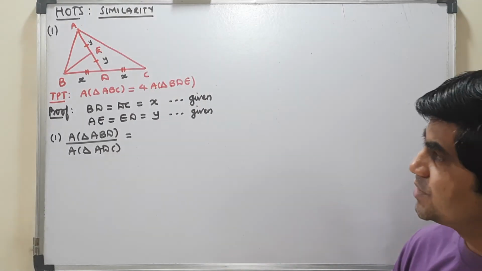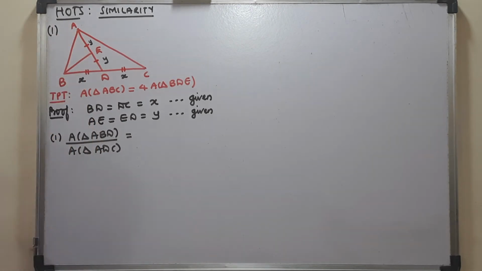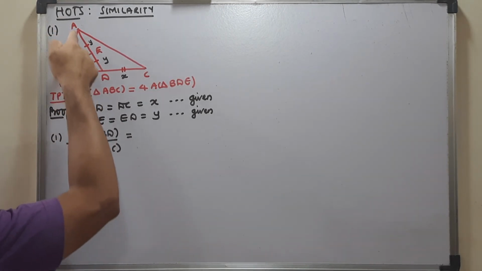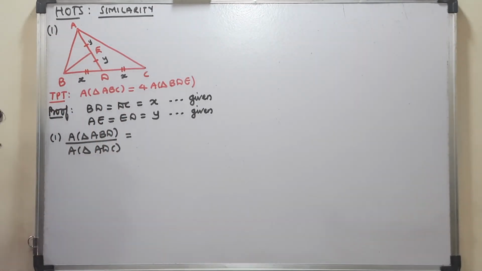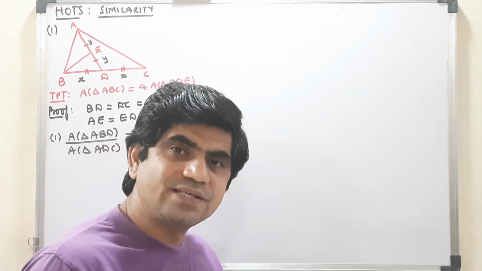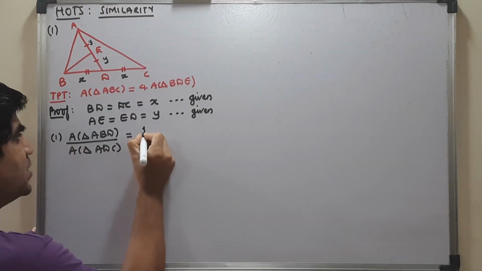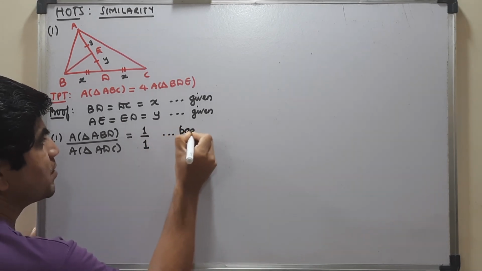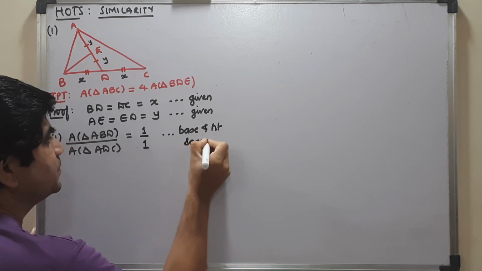But here the height will be drawn from vertex A, perpendicular on the base. So for both triangles, the height remains the same. Means here you have base as well as height the same. So the ratio of areas is 1:1 because base and height are the same.